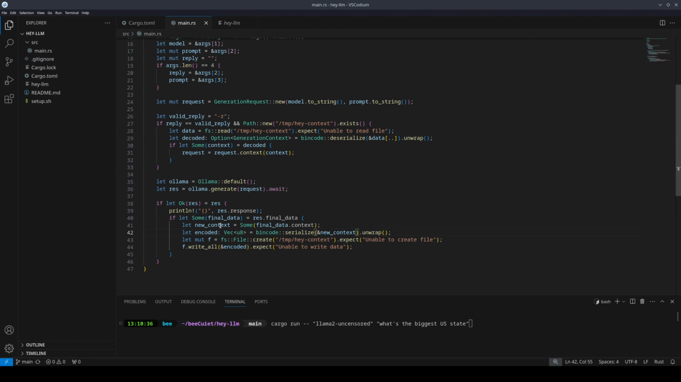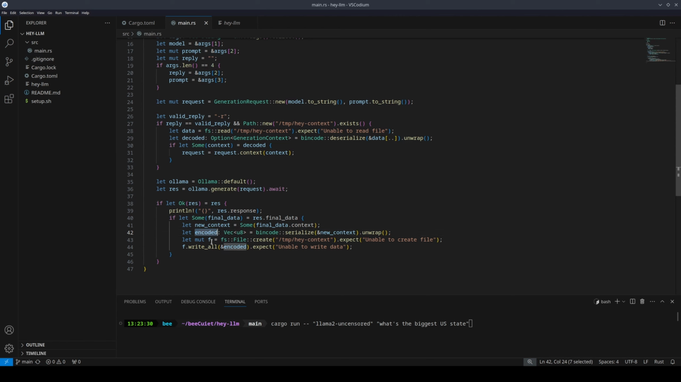Then we're going to encode new context, and the reason we want to encode it into bytes is because we want to save it to a temporary file so that we can use the context later on. And I know it feels like everything is kind of all over the place right now, but I'll do a second run through after I'm done explaining all the lines, and hopefully that'll make it more clear. So we're going to use bincode serialize, and we're going to serialize the new context struct. So final data.context is going to be in the form of generation context. We just want to turn it into bytes so that it can actually be stored into a file. We're going to turn it into a bunch of 8-bit unsigned integers. So once we have the vector of bytes, we're going to save it to encoded.